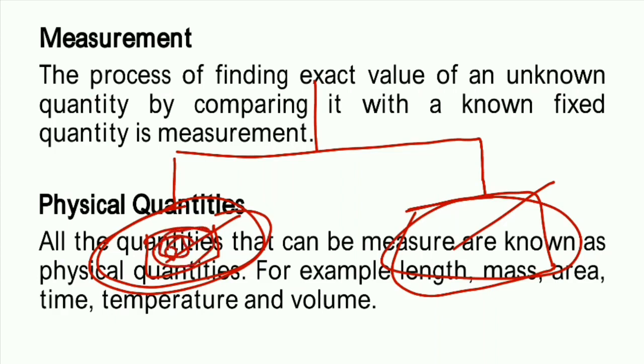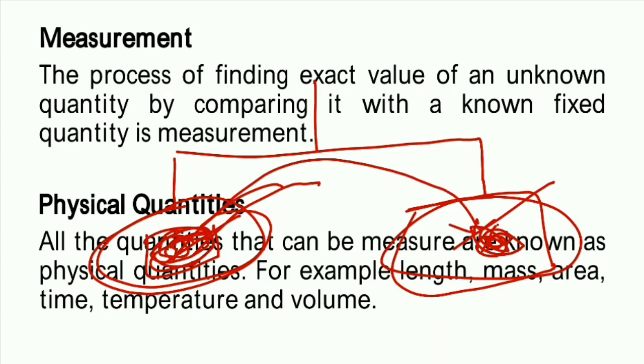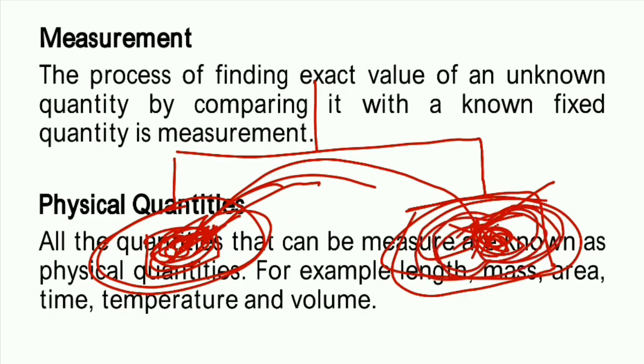With this, the vegetable seller is going to compare the quantity of the vegetable, and when it is equal, then we get that this is 1 kg, this is 2 kg, like that. So this is the known fixed quantity, and with this we compare the quantity of this vegetable. This process of comparison is known as the measurement.